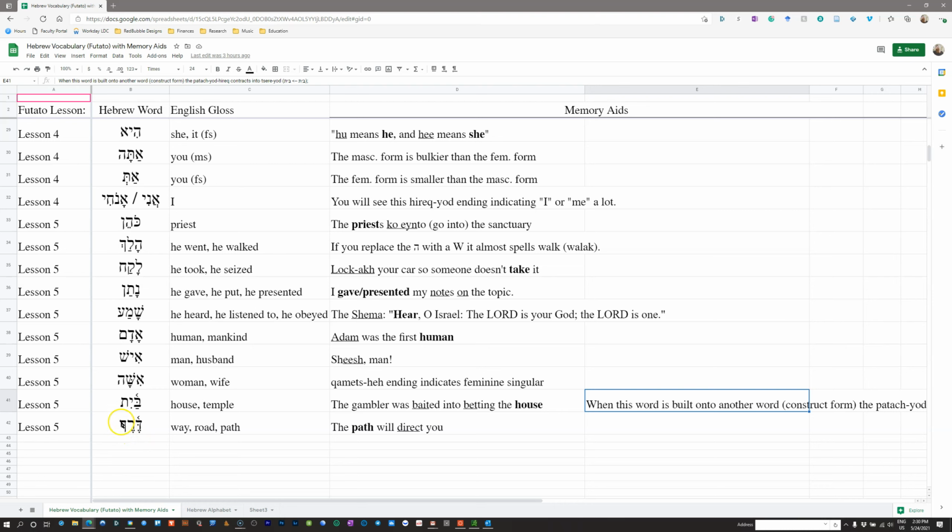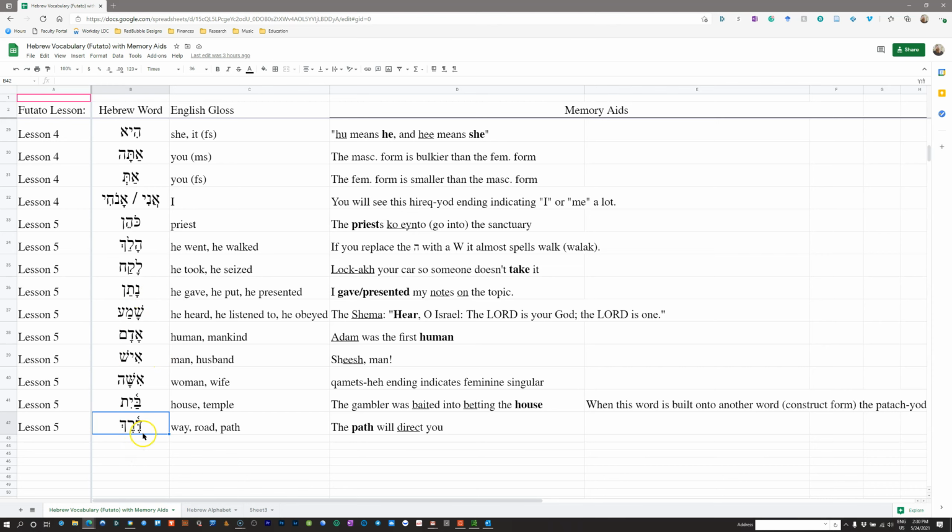But this marks the end of the syllable, and this only happens with the final kaf. Other final letters don't get this silent sheva. The only time silent sheva shows up at the very end of a word, well, there's a couple times, but the most common time is when you have a final kaf. We'll actually learn about one other time that happens in a couple lessons when we look at some verbs.